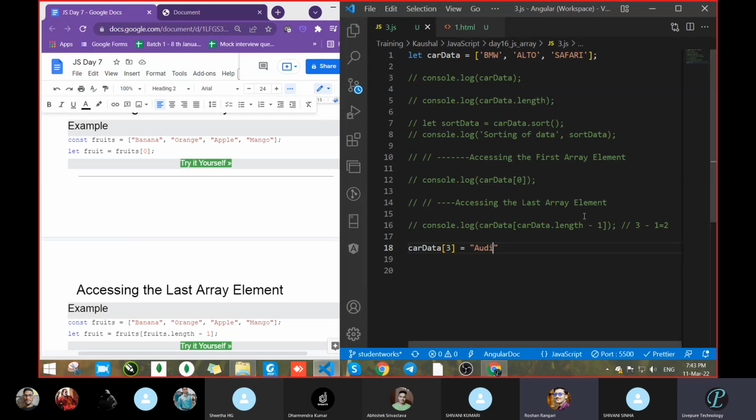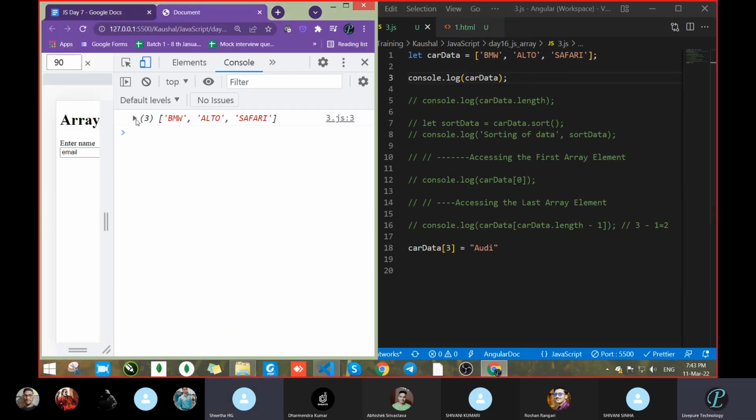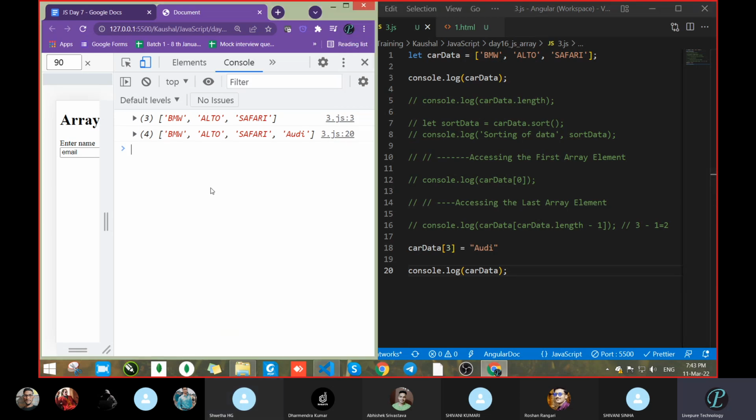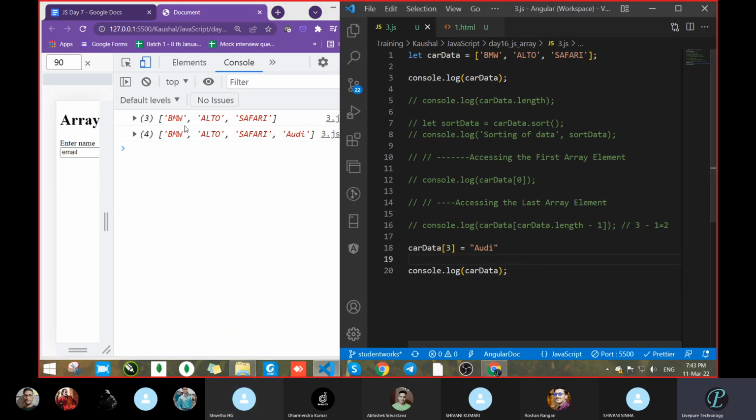Now see, let's check the console of the data. Let's save and see. We got only 3 values here because we are accessing the data here and console the same thing here. And here you got 4 values. Got it? Can you tell me why we got 3 values in the first line and 4 in the last line? Because of line by line execution. Up to this line, the array has only 3 data. But when it came here, we added one more data. That's why it became the 4th value.